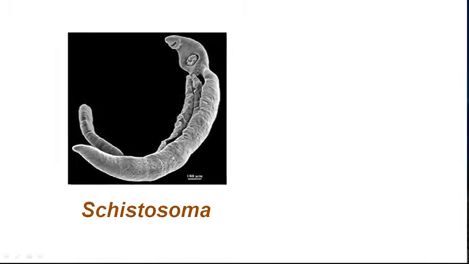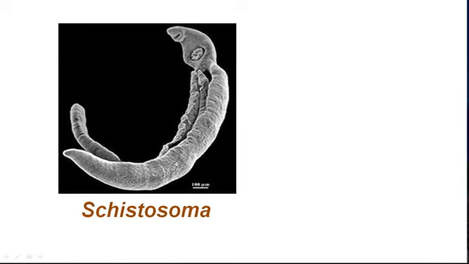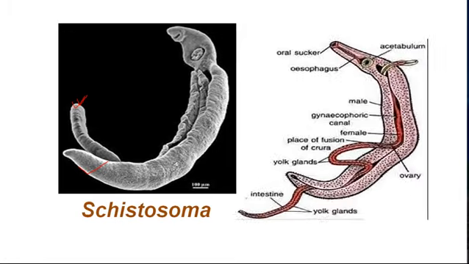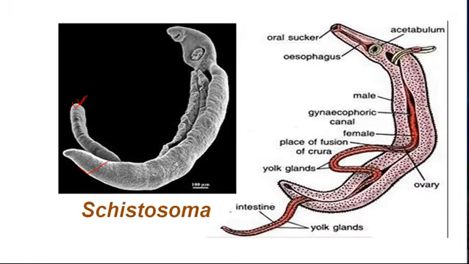Now see the photograph of Schistosoma. There are two worms living together. This thin part represents the female worm and this thick and shorter part is the male worm. In this diagram you can see the difference in length very easily. The female is longer than the male.